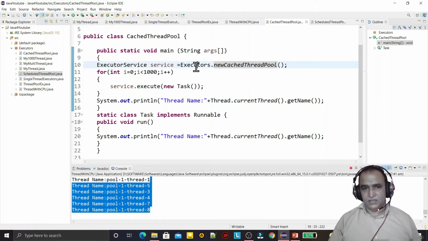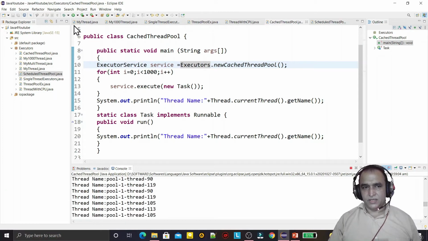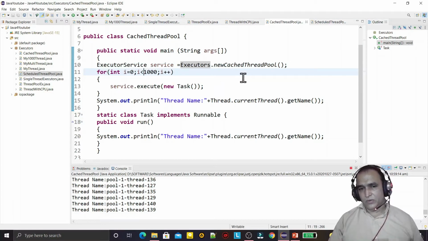And if there is a requirement of executing a new thread, then it will create more threads in the pool, and it executes the threads like this. If I execute here, you see 200 threads have been created here, and if I run again, as per the strength of the machine, it may create maybe 200, maybe 150, maybe 160, maybe 100 threads, as per the availability of resources, and all these threads will execute one by one in the created pool.